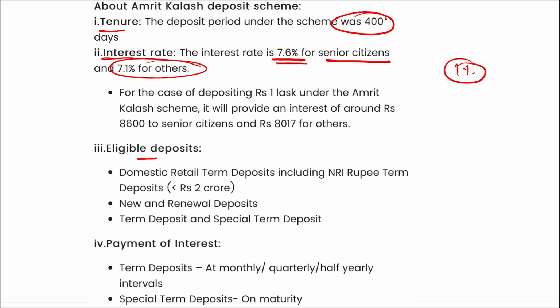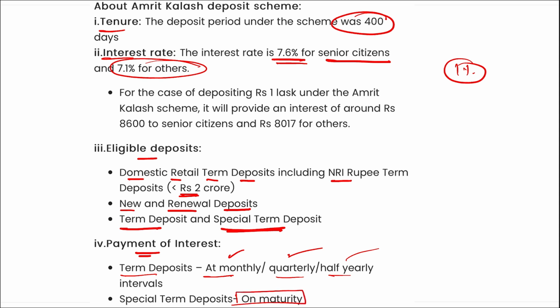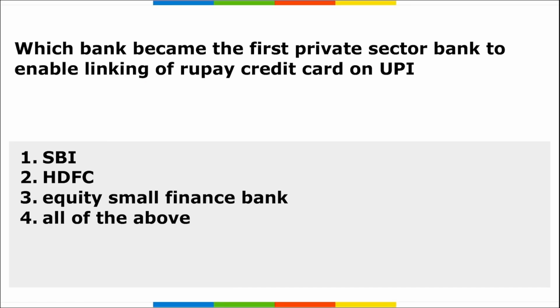Then who are eligible here? Domestic retail term deposits including NRI rupee term deposits of less than 2 crore, new and renewed deposits, and special term deposits. Payment of interest here is at monthly, quarterly or half yearly intervals. That means you can request the payment of your interest on a monthly, quarterly or half yearly basis, or in a special term deposit, on maturity you will get the amount along with the interest. So Amrit Kalash was launched by whom? It was launched by SBI.